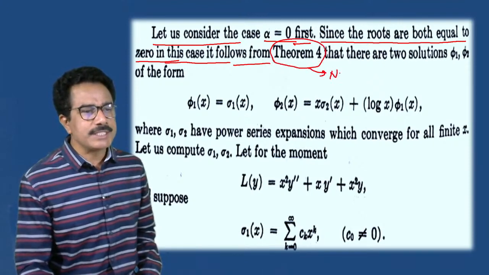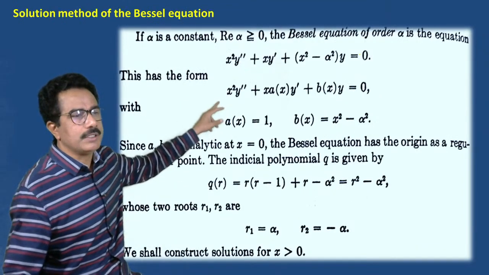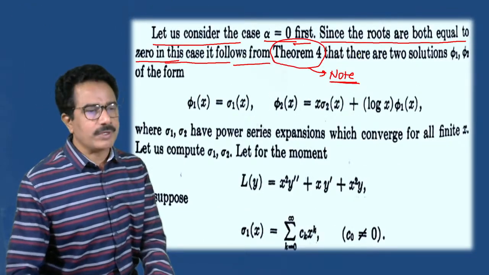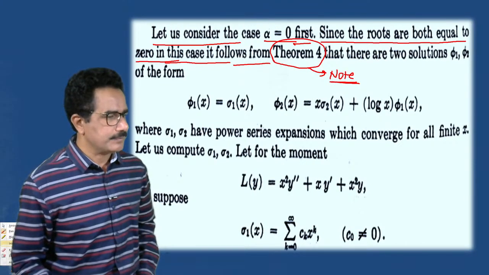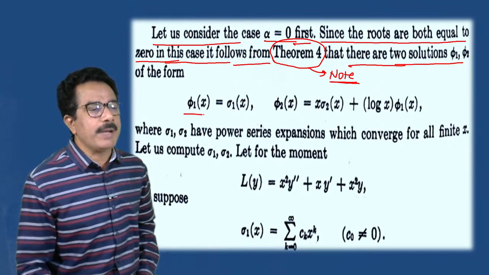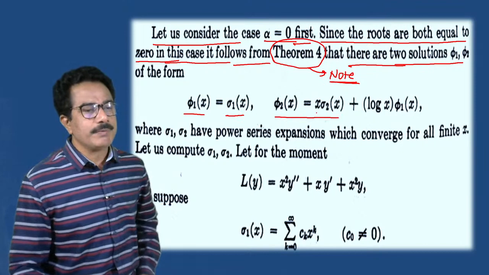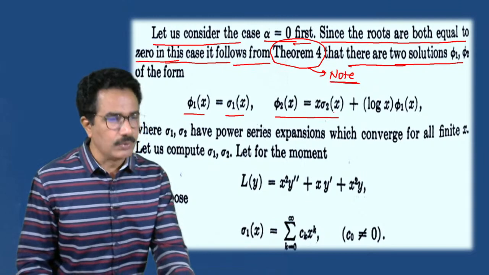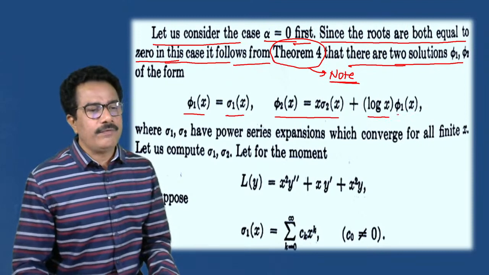Theorem means we have considered this as a note. We have given this note, according to this note. Okay, this is also one theorem, but we have to write theorem number 4. There are two roots. There are two solutions, phi 1 and phi 2, such that phi 1 of x is equals to sigma 1 of x, phi 2 of x is equals to x into sigma 2 of x plus log of x, phi 1 of x.